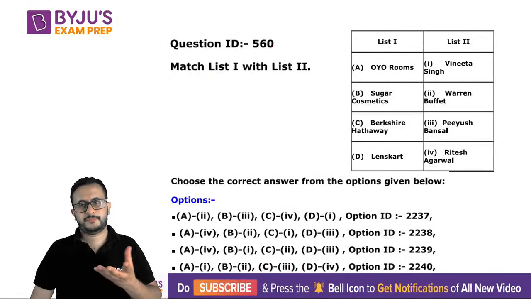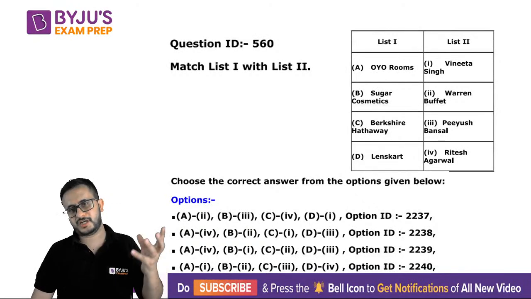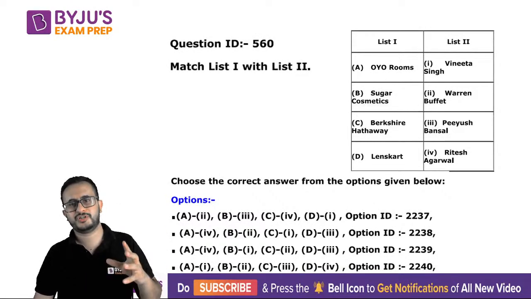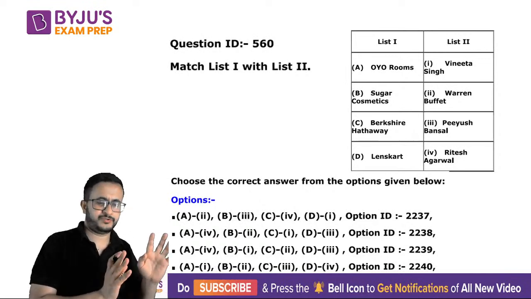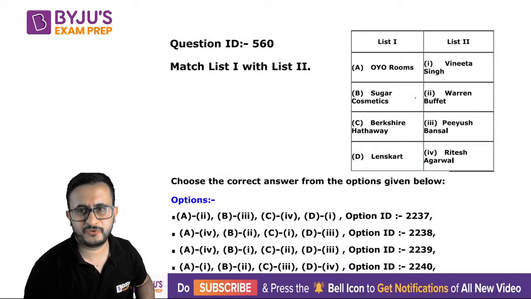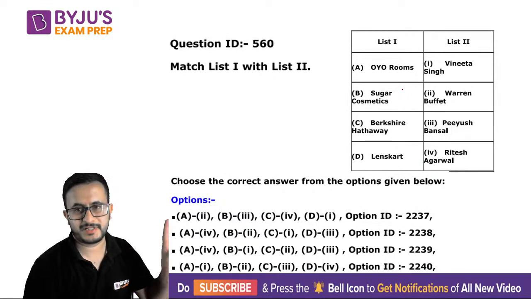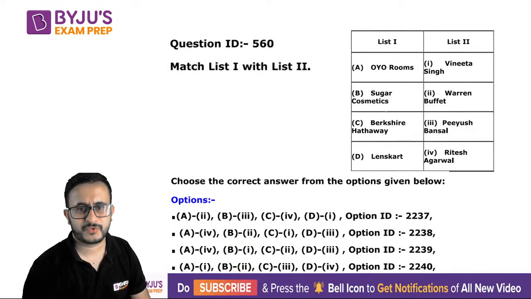Now again, this was a simple question. I hope some of you must have watched Shark Tank. Okay, if you watch Shark Tank, two of the things you already knew. Oyo Rooms, Ritesh Agarwal is a famous guy. Even if you do not know Oyo Rooms, I assume that if you watch Shark Tank, people must have got this one right. So Sugar Cosmetics is Vinita Singh. So you must have seen B first.